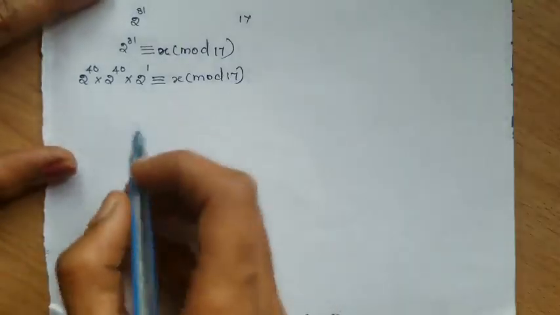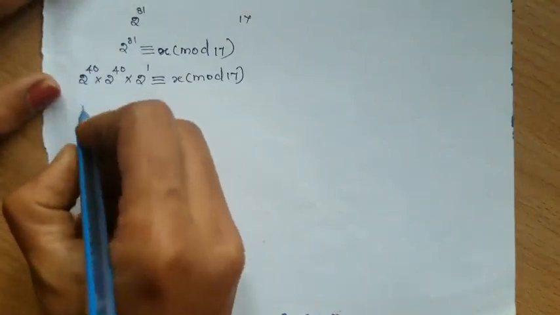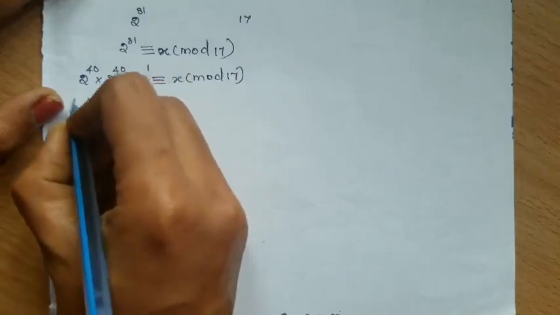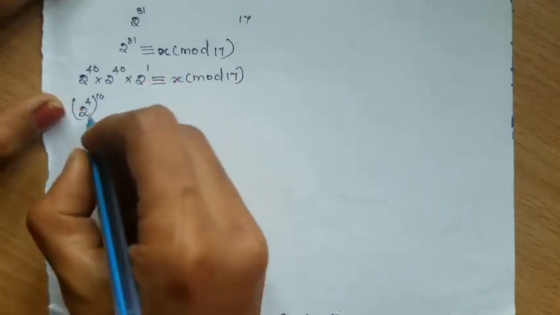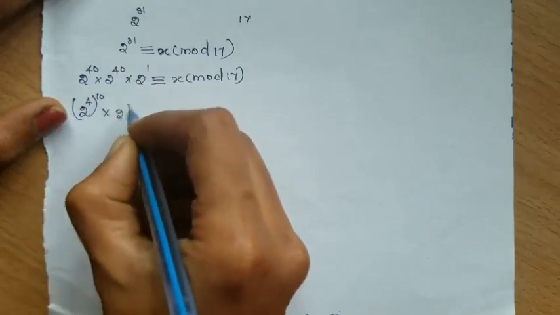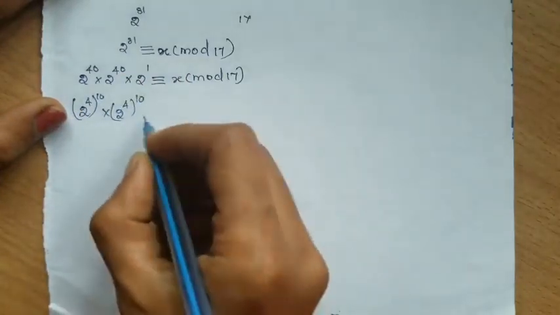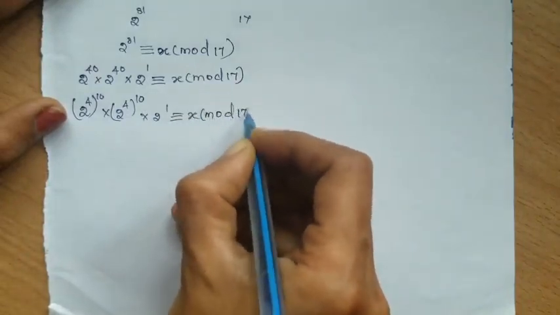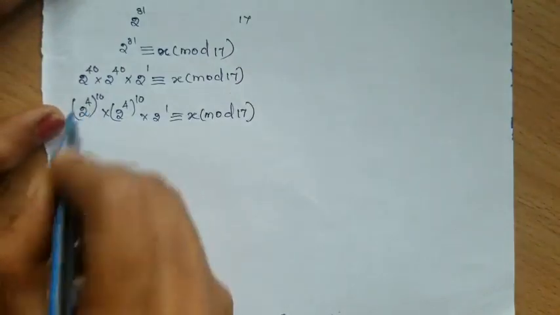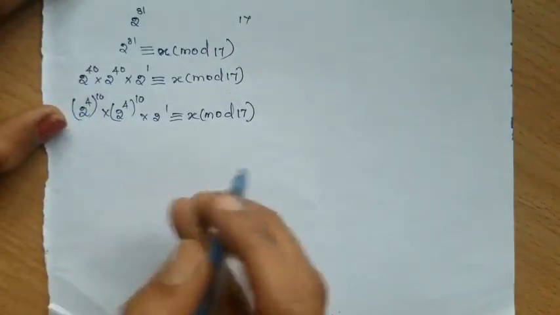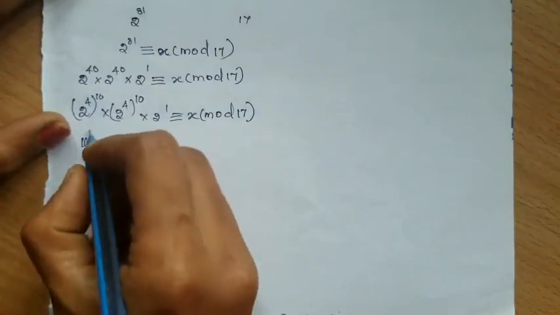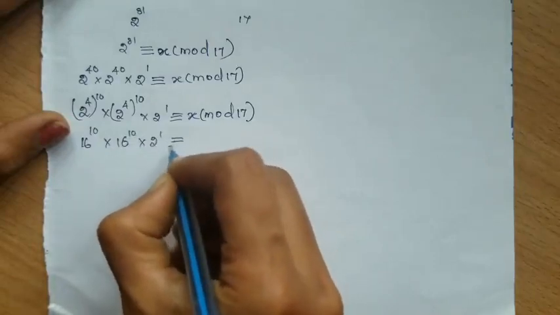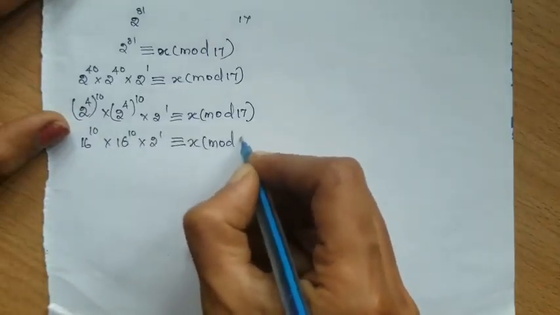This 2 power 40 can be further split as 2 power 4 into 10. 4 into 10, 40, isn't it? So 2 power 4 the whole power 10 into 2 power 4 the whole power 10 into 2 power 1 congruent to x mod 17. Now what is 2 power 4? 2 into 2 into 2 into 2, which is 16. 16 power 10 into 16 power 10 into 2 power 1 congruent to x mod 17.